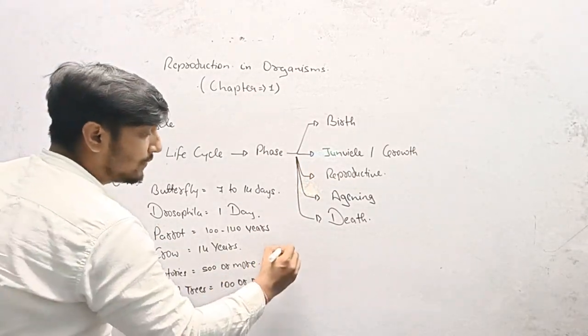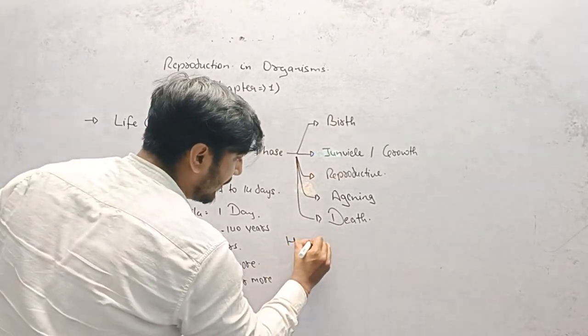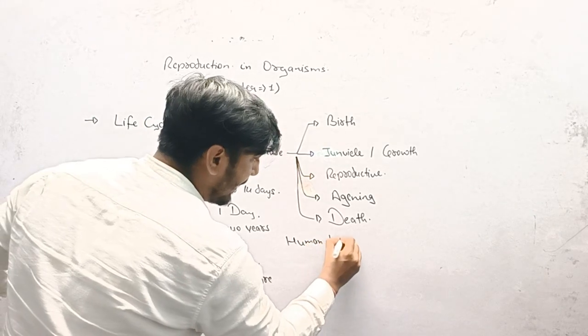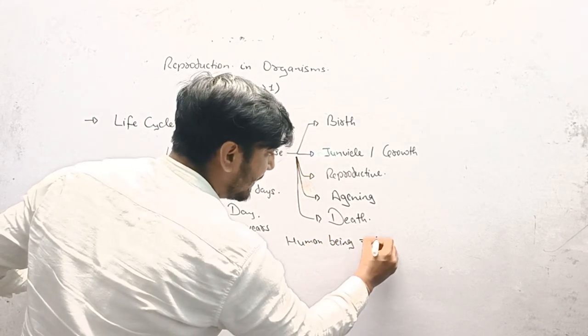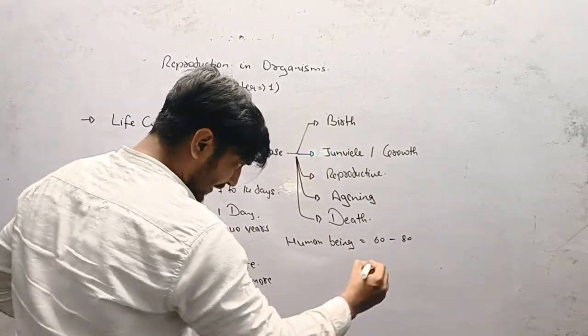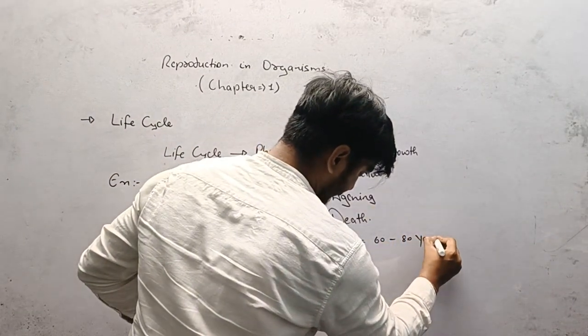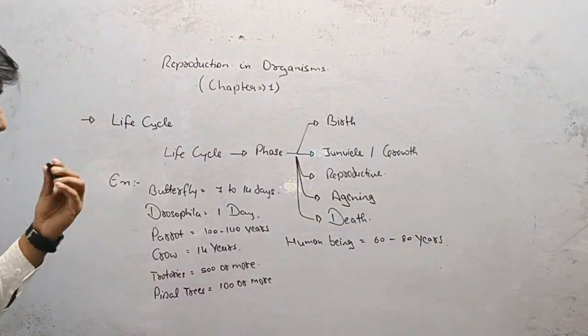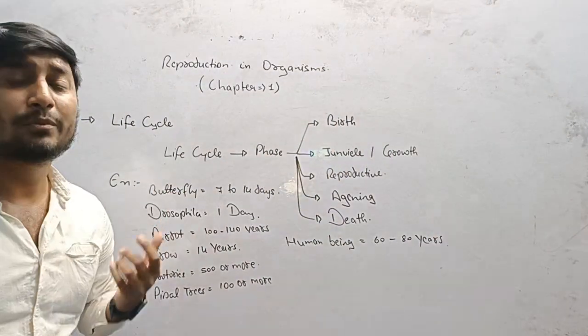The life span of human beings is said to be 60 or 80 years. So this is one example from the NCERT, which I'm taking here.